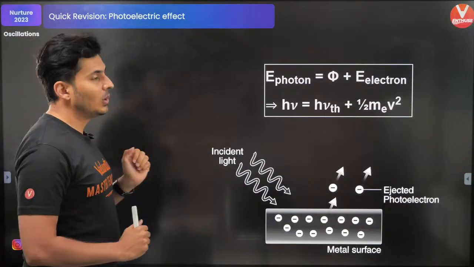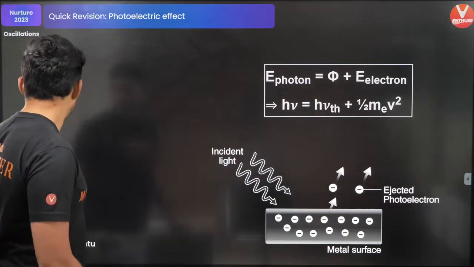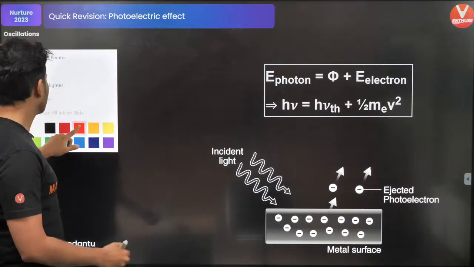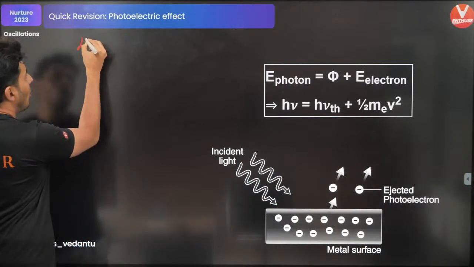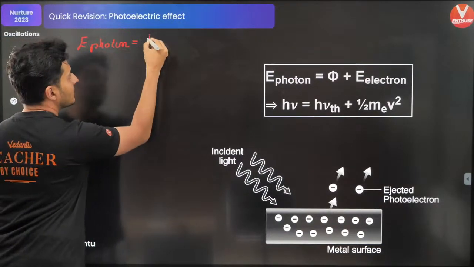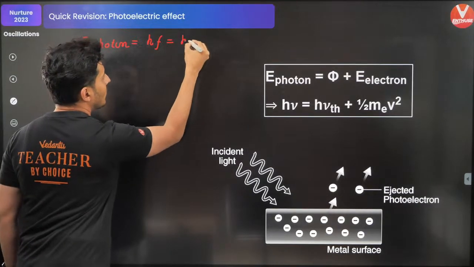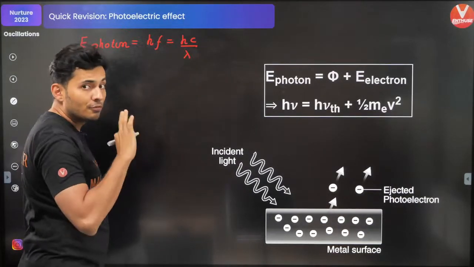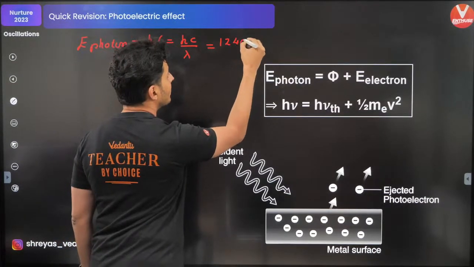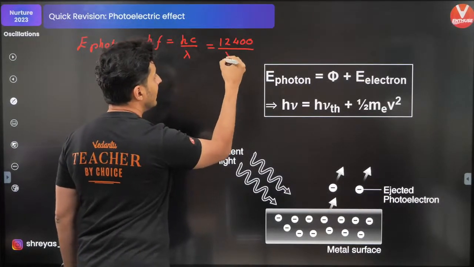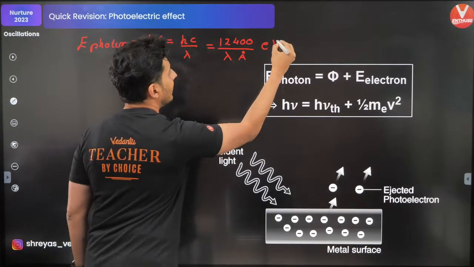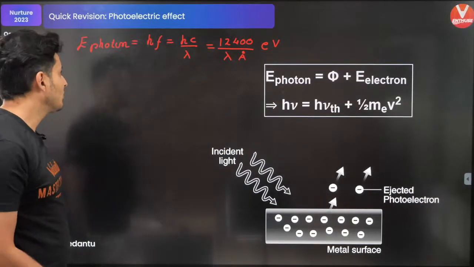So in photoelectric effect, what are the important formulas that you need to know? Let's write it down starting from the beginning. First of all, the energy of a photon. The energy of a photon is hf, which is also hc by lambda, which you can also write as 1240 upon lambda in Angstroms, and this will be in electron volts. This is one such formula.